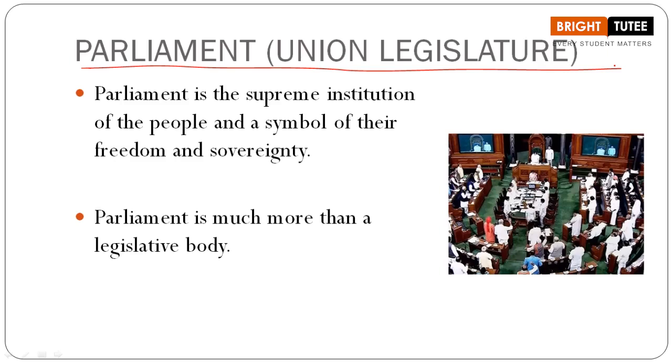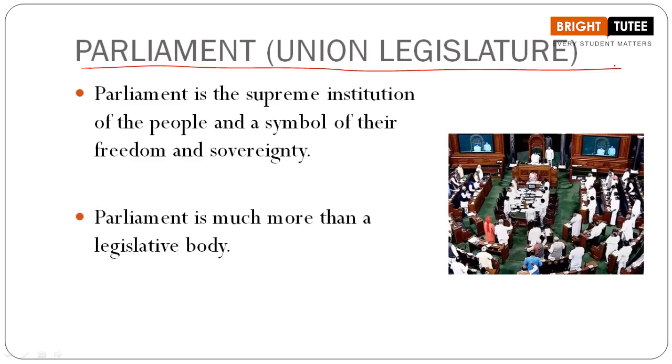We understood that Parliament is a representative body, right? And when I say representative body, the elected representatives are sitting in the Parliament, they are the members of the Parliament, and they have the responsibility of making the laws, right? And the executive branch has the responsibility of executing or implementing the laws.